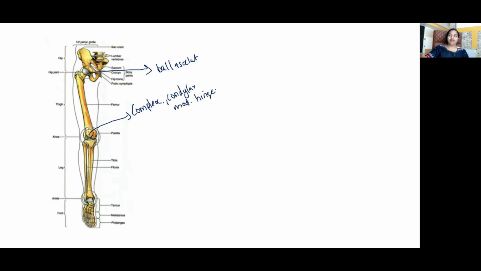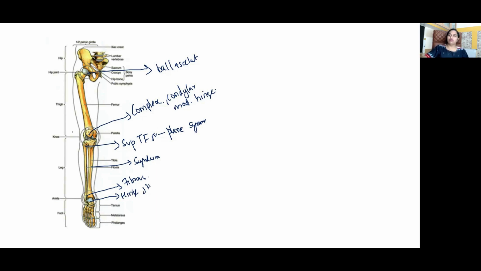Between the tibia and fibula, remember it's very important, the superior tibiofibular joint is a plain synovial joint. Okay, please remember. The middle tibiofibular joint is a syndesmosis connected by the interosseous membrane. The lower tibiofibular joint is a fibrous joint. And the ankle joint, the lower end of the tibia and fibula with the talus, is again a hinge joint, permitting dorsiflexion and plantar flexion.